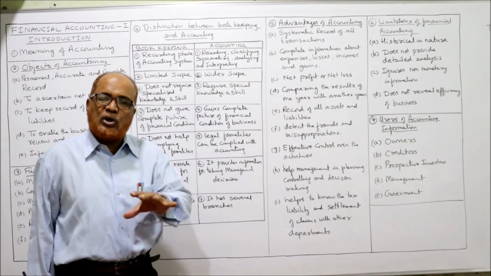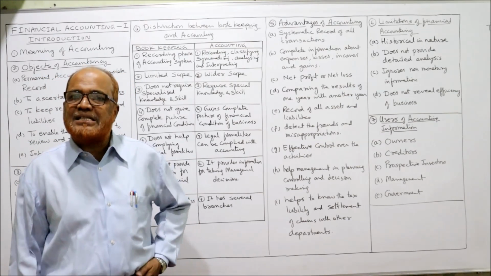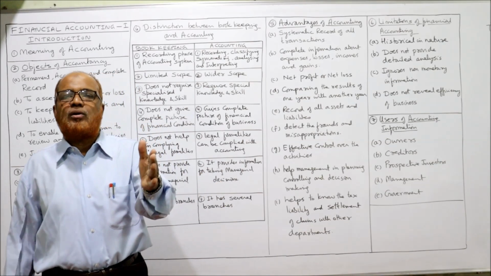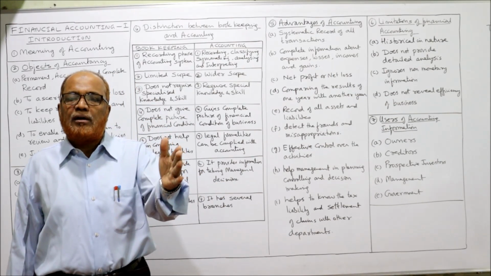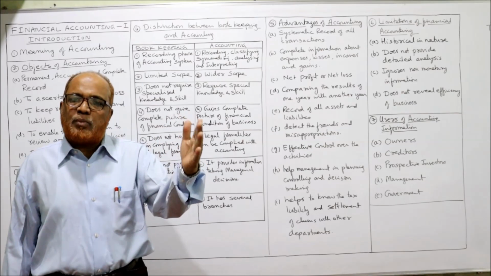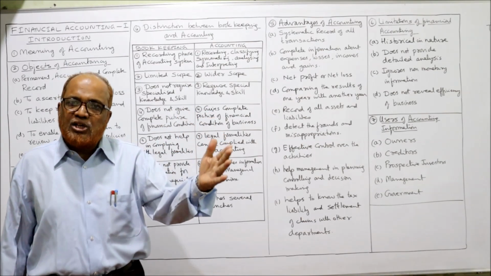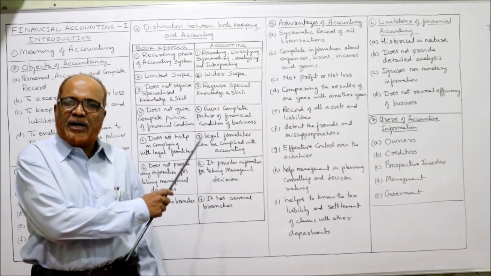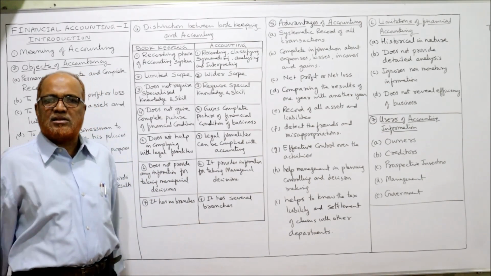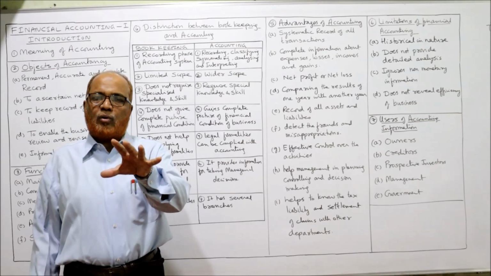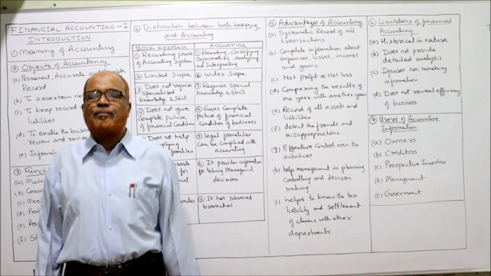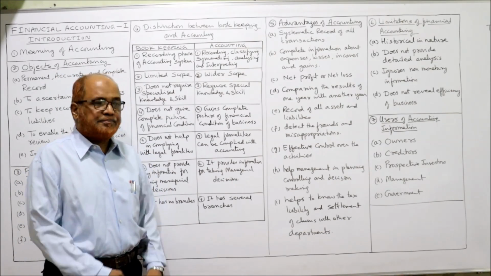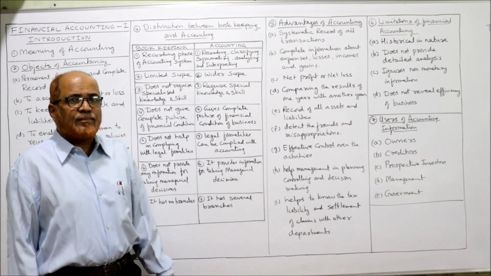Last one, bookkeeping does not have any branches, whereas accounting will have so many branches like cost accounting, corporate accounting, managerial accounting, responsibility accounting, human resource accounting. So many different branches of accounting are there, but here we have only one, bookkeeping. That's it. So these points, if you watch carefully with full concentration, you can write an examination answer regarding differences between bookkeeping and accounting.